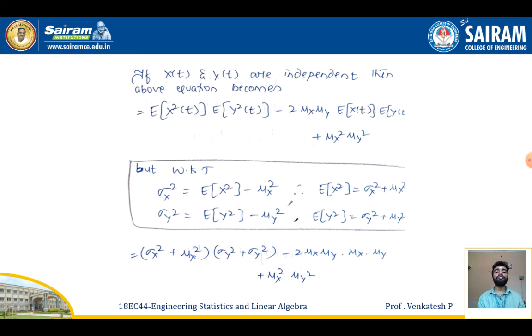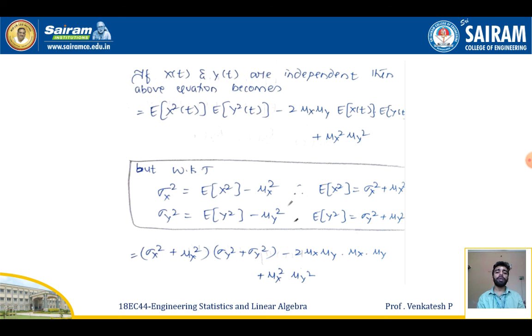But we know that the variance of x is given by expectation of x square minus mu x square. That is, E of x square will be equal to sigma x square plus mu x square. Similarly, sigma y square is given by expectation of y square minus mu y square. It will be equal to expectation of y square is equal to sigma y square plus mu y square.